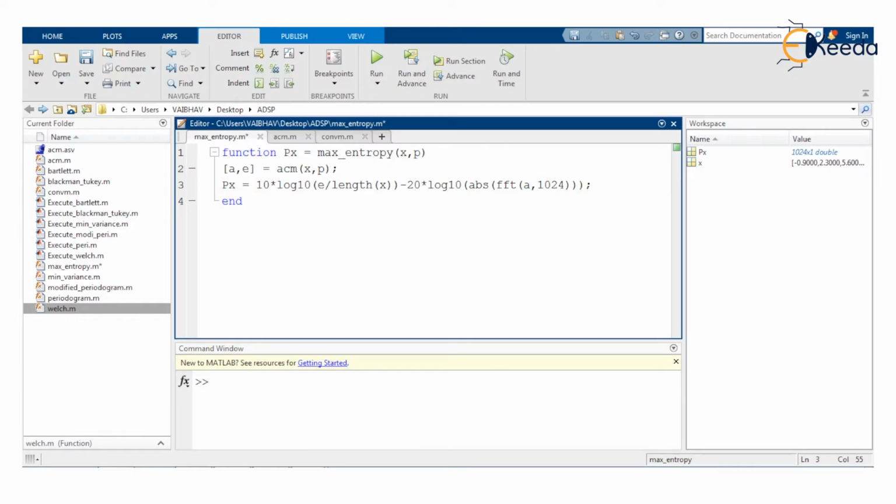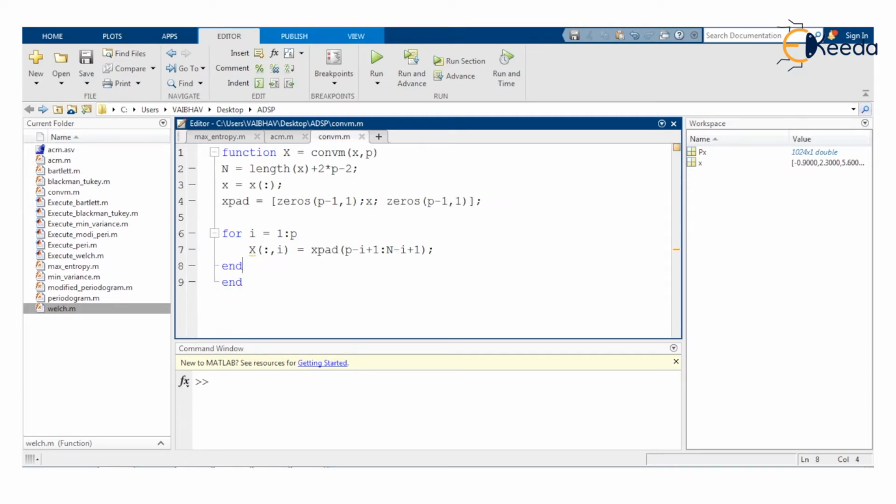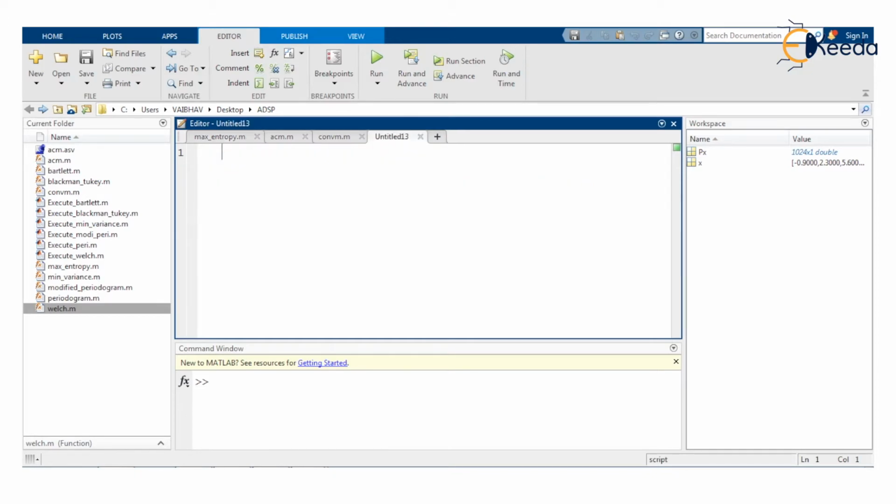So we save this particular script. Maximum entropy here is making use of the ACM function by the all pole model for the autocorrelation method, which is also in turn using the convolution matrix function that has also been developed here. Now this maximum entropy function is to be called upon to process the spectrum estimation of a discrete time random process. So we take another untitled script whereupon the execution can be shown.